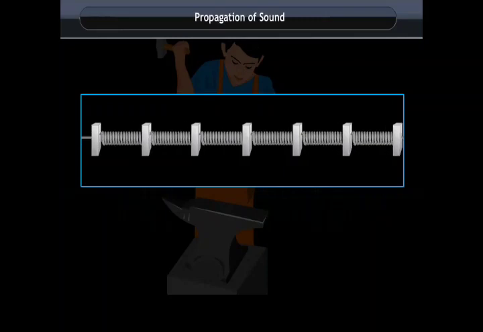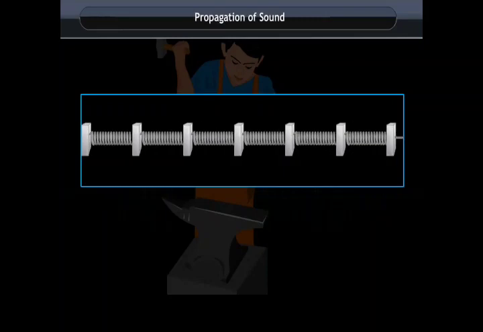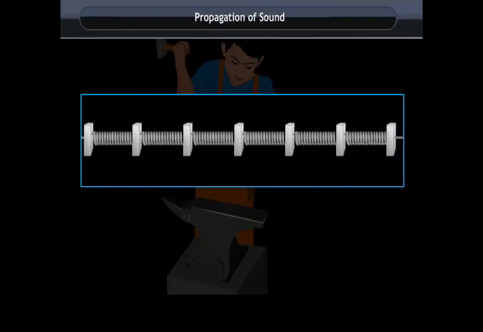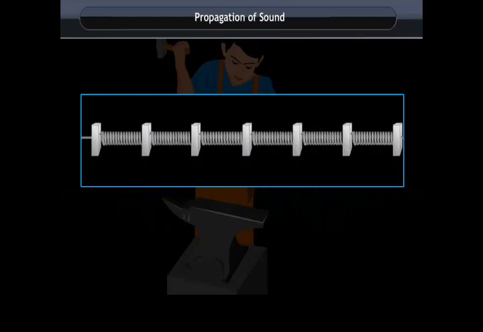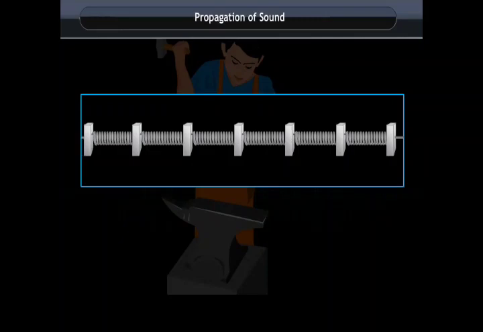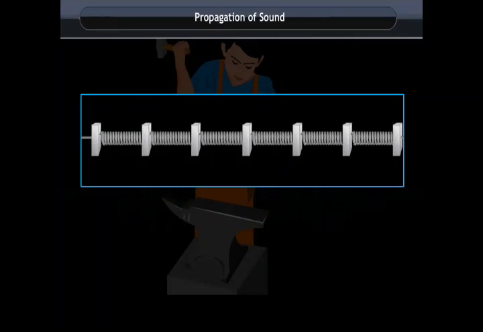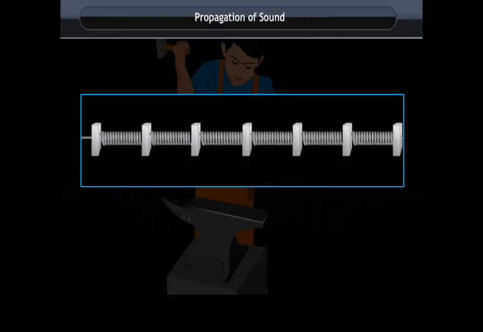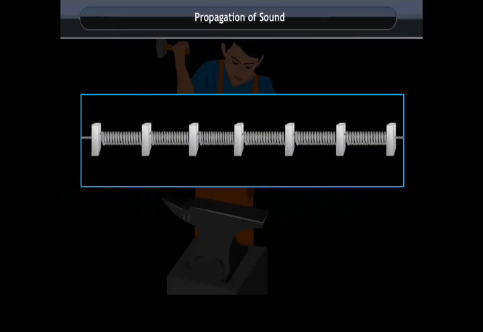The disturbance produced by the vibrating body travels through the medium, but the particles do not move forward themselves. A wave is a disturbance which moves through a medium by the vibration of the particles of the medium. So sound is considered as a wave. Since sound waves are produced due to the vibration of particles of the medium, sound waves are called mechanical waves.